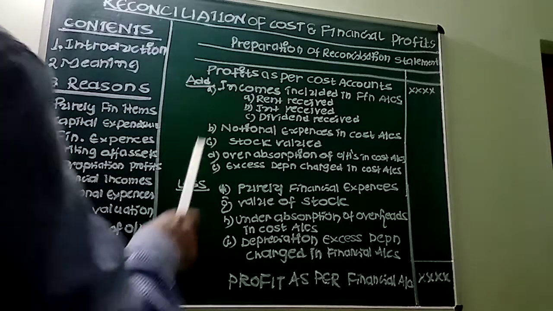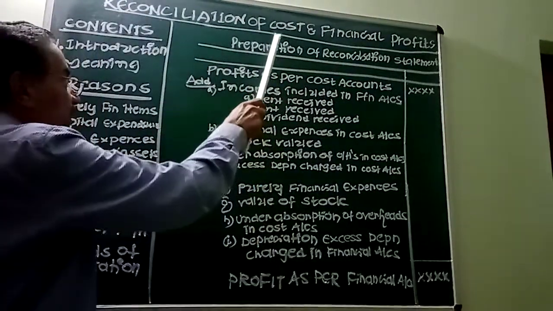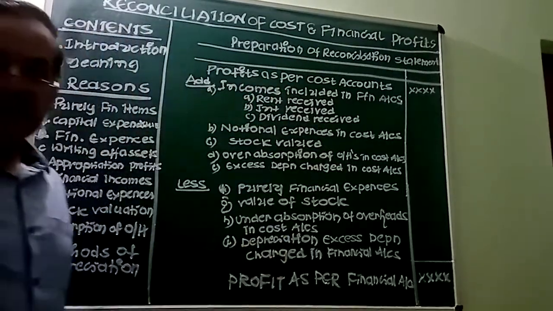However, a negative sign can be used for the loss, and additions and subtractions are done accordingly. Today we have understood how to prepare a reconciliation statement to reconcile or set off the profits made by cost accounts and financial accounts.